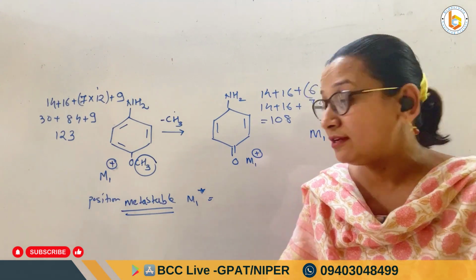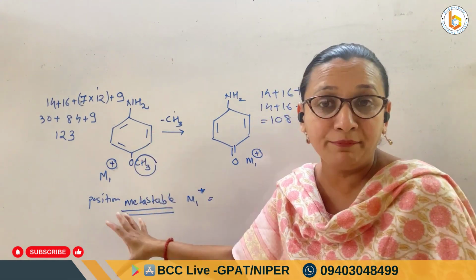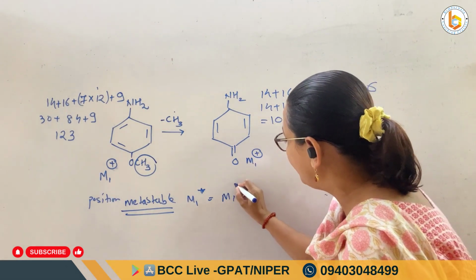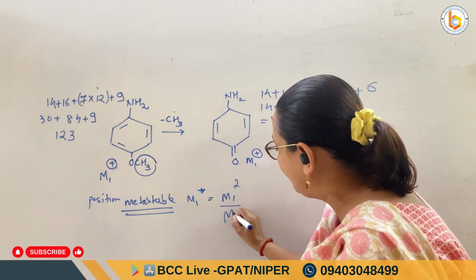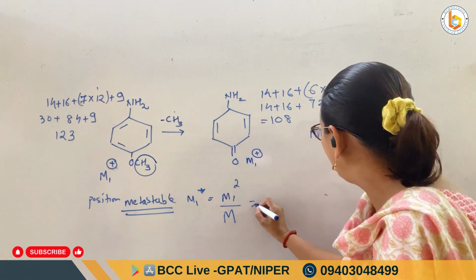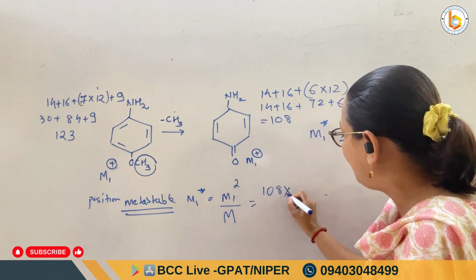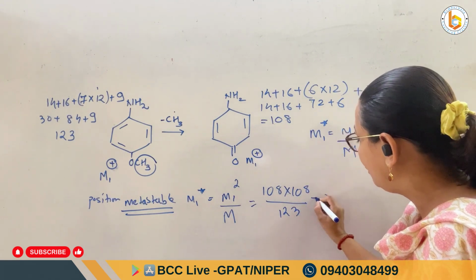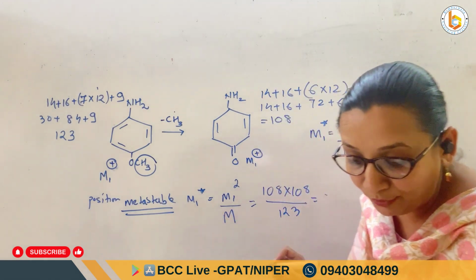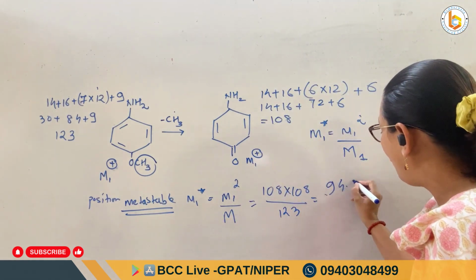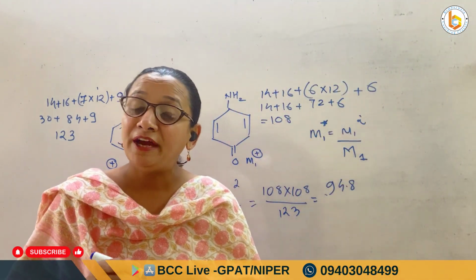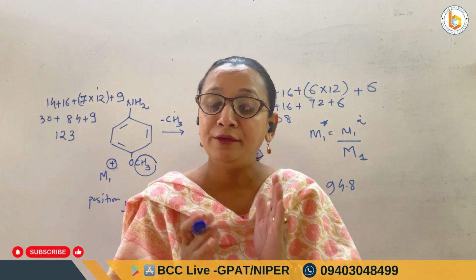But suppose the question is asked on the metastable fragment, then what are you going to do? You are going to do this m1 square upon capital M. So this is nothing but 108 multiplied by 108 upon 123. So the answer that you will get is 94.8. This is how we can find out the metastable ion peak.